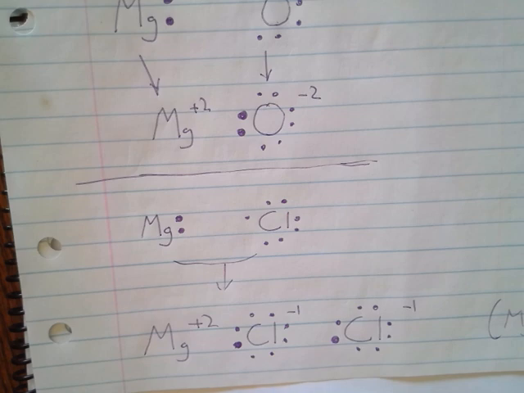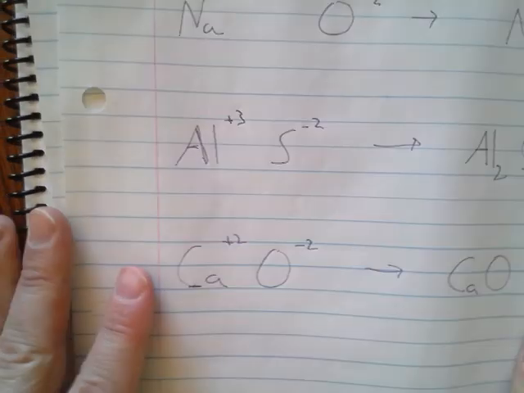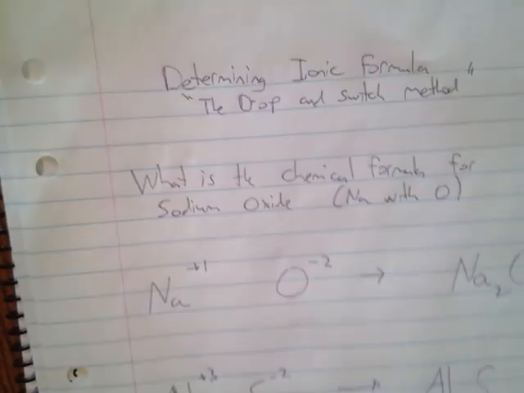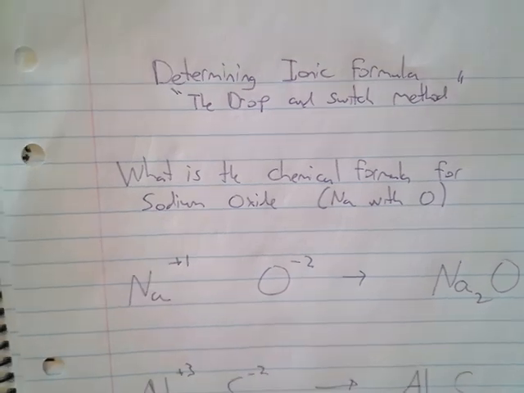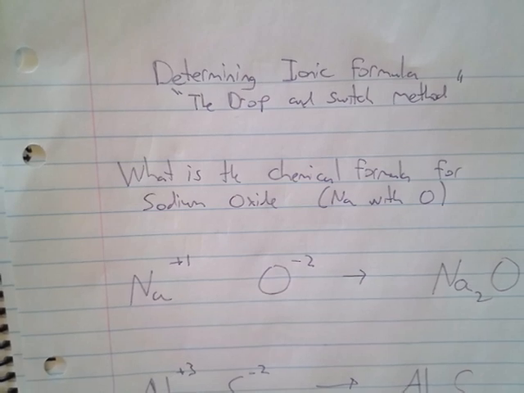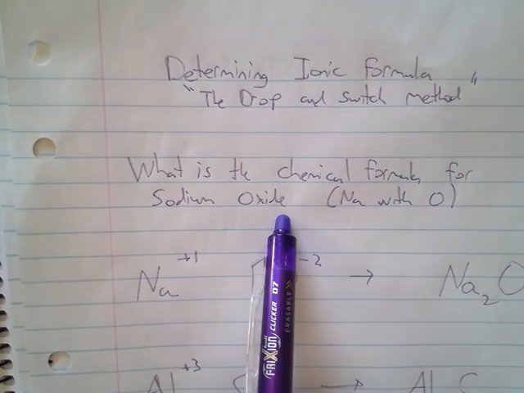Now, I want to talk about the last part of this lesson, which is determining an ionic formula. And determining ionic formula is what we just did. It's finding the atoms and then making sure that they match up. But as we just saw, sometimes it's not a 1-to-1 relationship. Sometimes it's 1-to-2, or it could be something else. So how do you figure it out? Well, you could do what I just did with magnesium chloride, but there actually is a simpler, faster way to do it. So I pose this question, what is the chemical formula for sodium oxide, which is a combination of sodium, Na, and oxygen, O?